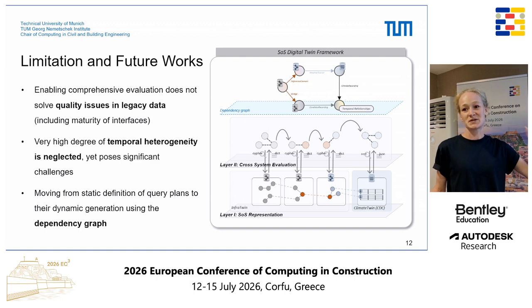Limitations are that issues in legacy data remain. So when applying correlation analysis and forecasting directly, we still suffer from poor quality of legacy data. That's not solved yet. We have high temporal heterogeneity in our data that we neglect so far. But if it comes to future ideas, right now we define our query plan per use case. But technically, we could also just describe our subsystem structure in a dependency graph and then generate our query plan dynamically, which would be much nicer and also a bit of an agentic system.